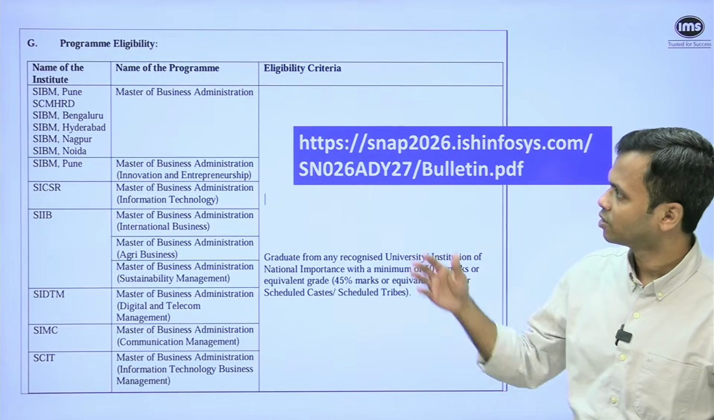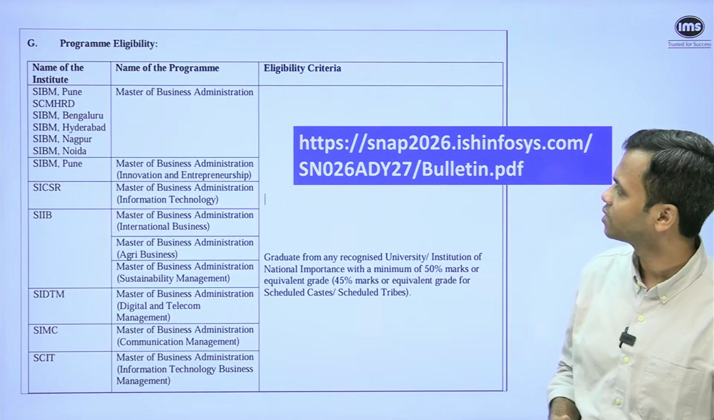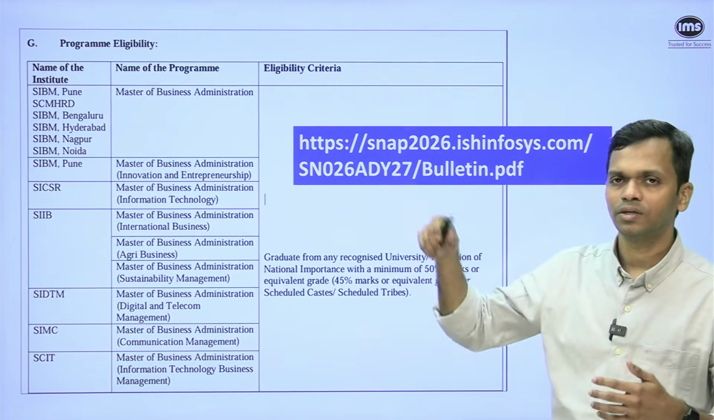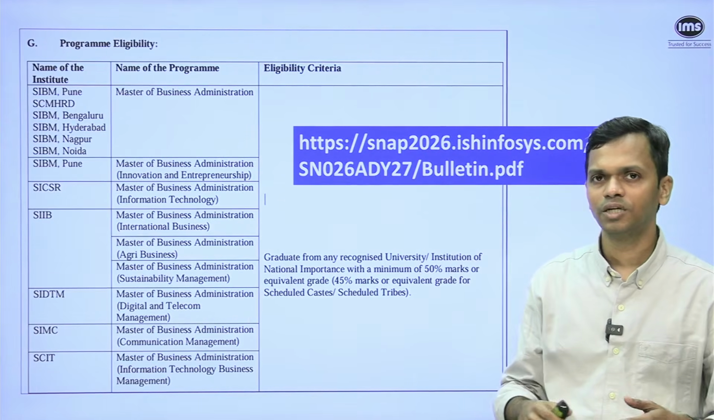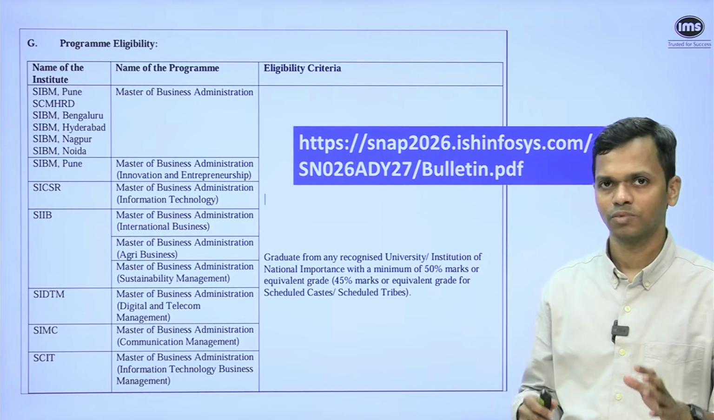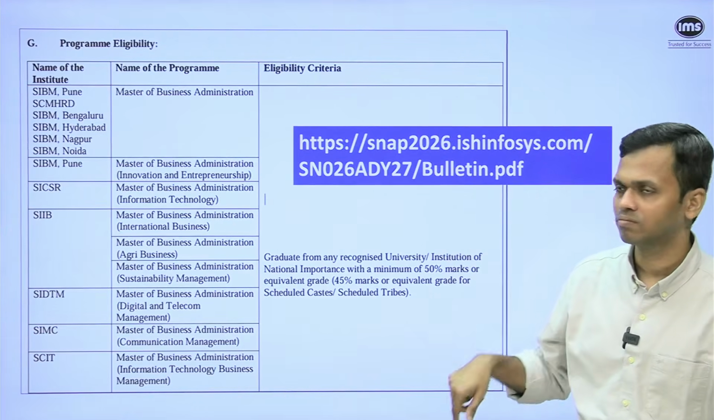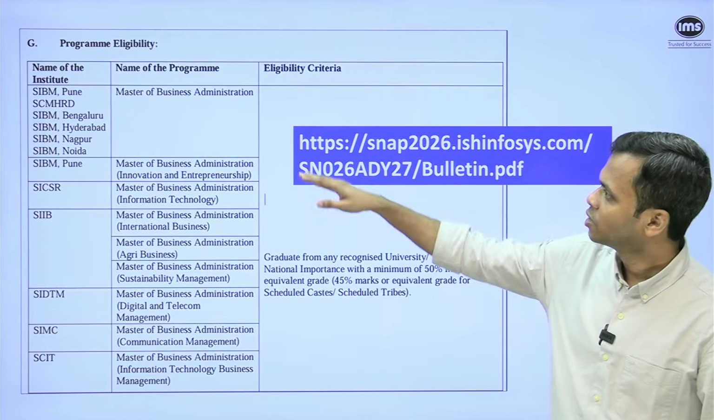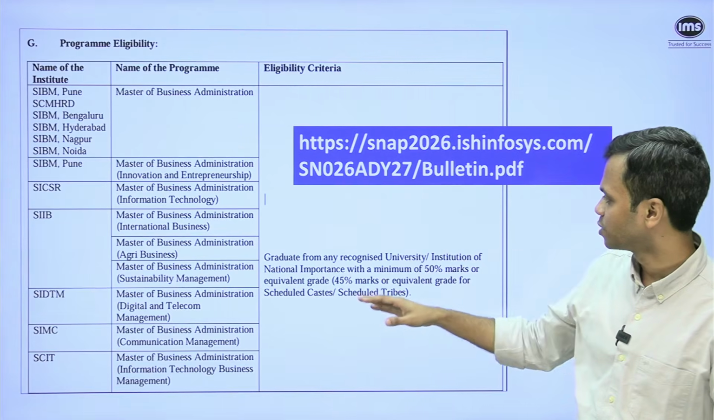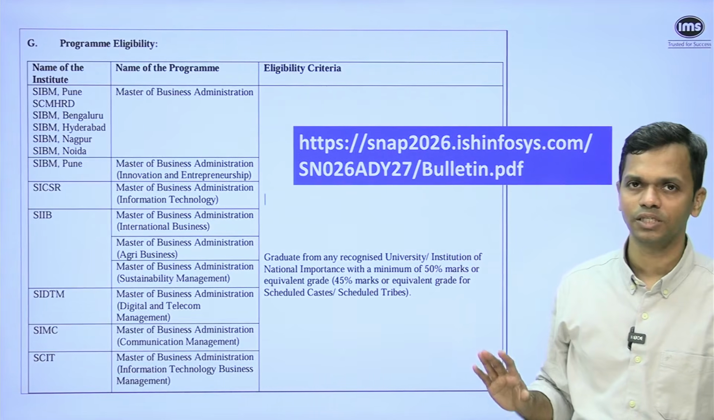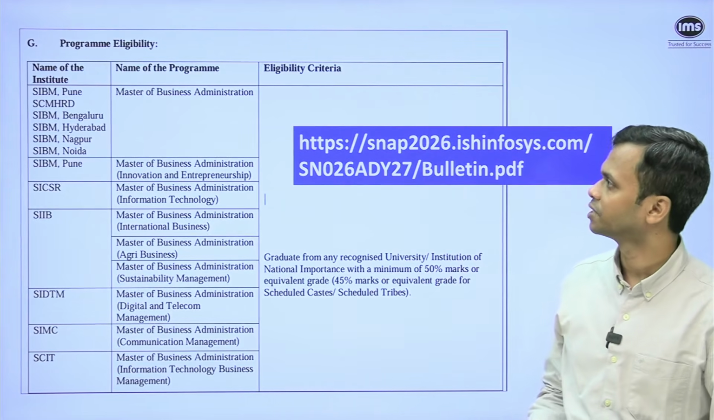For example, the selections that I did, and before we get there, as I said, in the brochure all the program-wise eligibility is mentioned. So please have a look at it. This is the link. Anyway, it's there in the description. So here you will see, okay, graduate from any recognized university, etc., with minimum 50%, right? That is like the common eligibility.